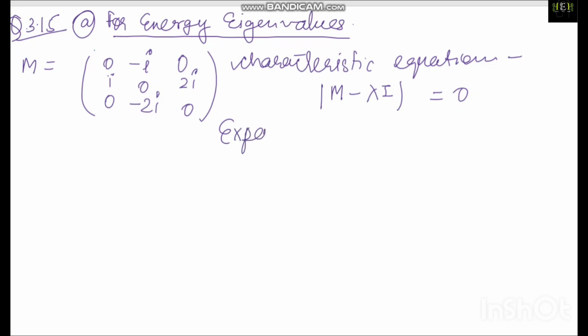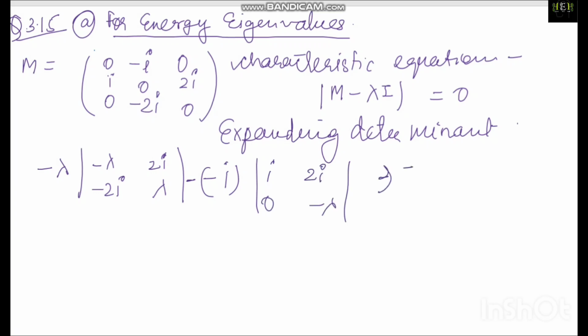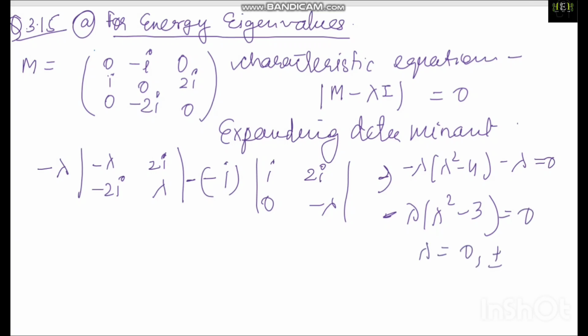Expanding the determinant, what will I get? Minus lambda, minus 2i, 2i, lambda. Then minus i, and this will be the minus part, i, 2i, 0, minus lambda. Solving this, it will be minus lambda squared minus 4 minus lambda equal to 0, right? Then minus lambda squared minus 3 is equal to 0. So lambda becomes 0 and plus minus root 3.